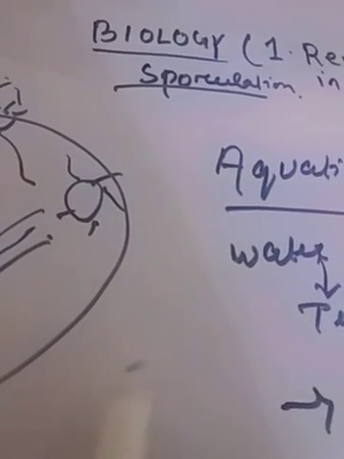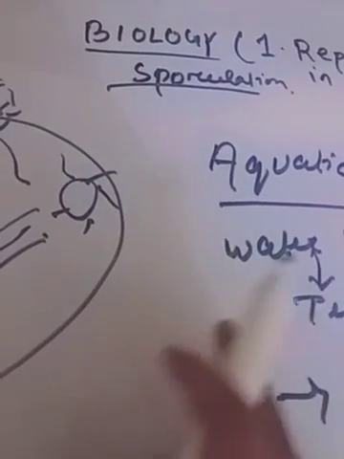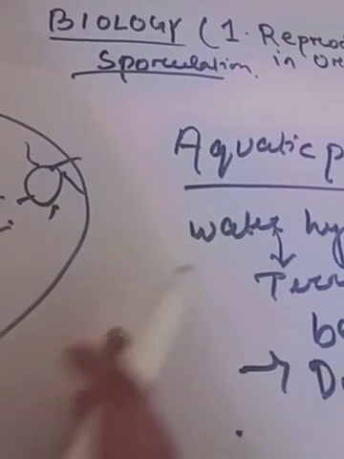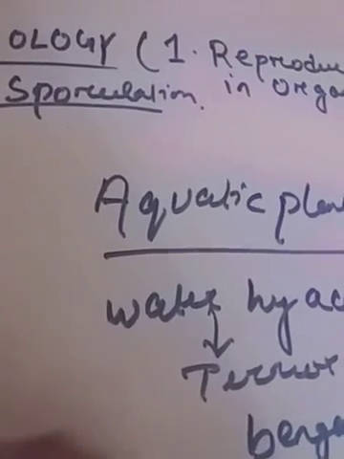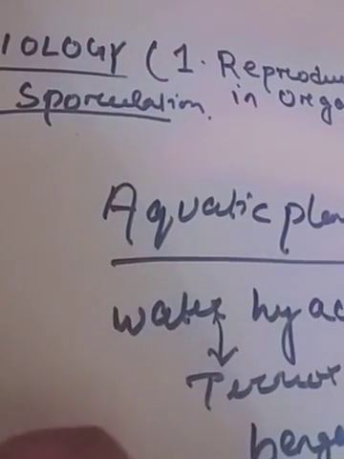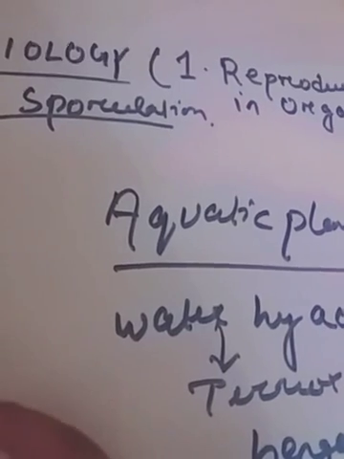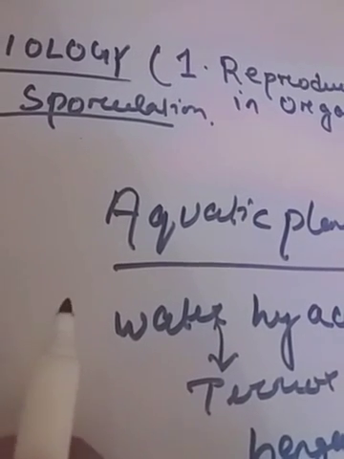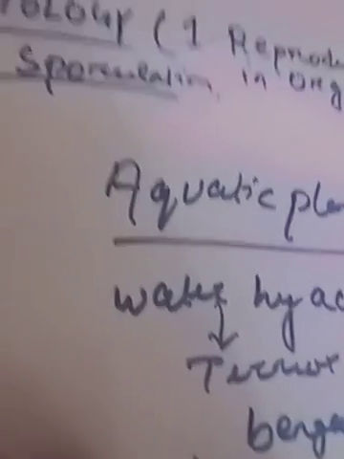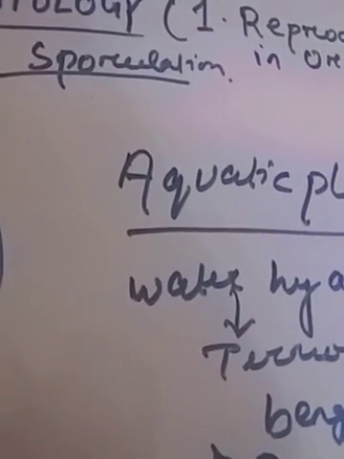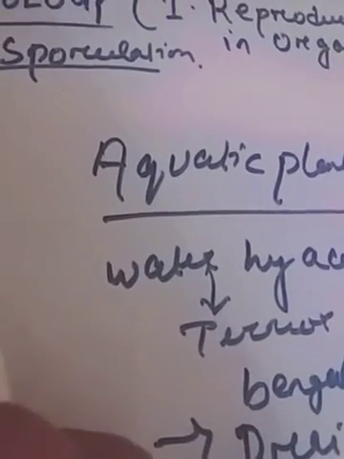I hope this has been enough for today. I hope you don't get bothered by my handwriting, the way I have written in cursive. It becomes a bit difficult to write over here. Well, we'll see vegetative reproduction in our next video. For today, we covered asexual reproduction, and I hope you liked it.